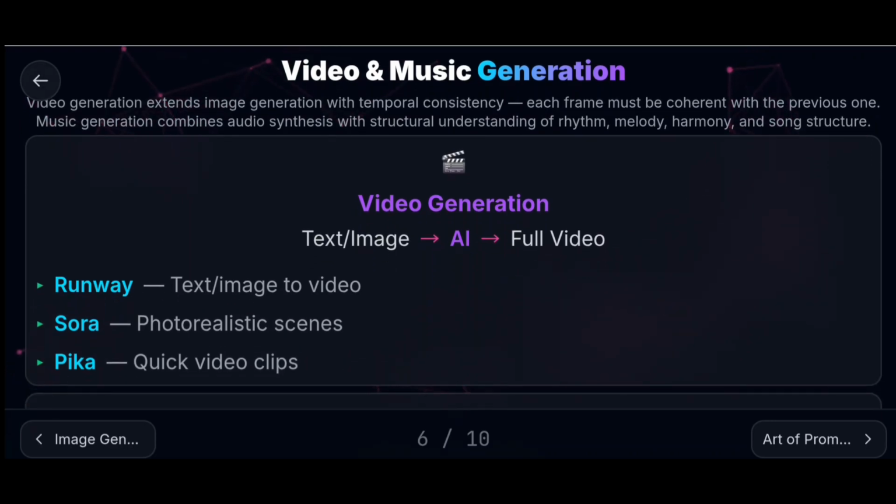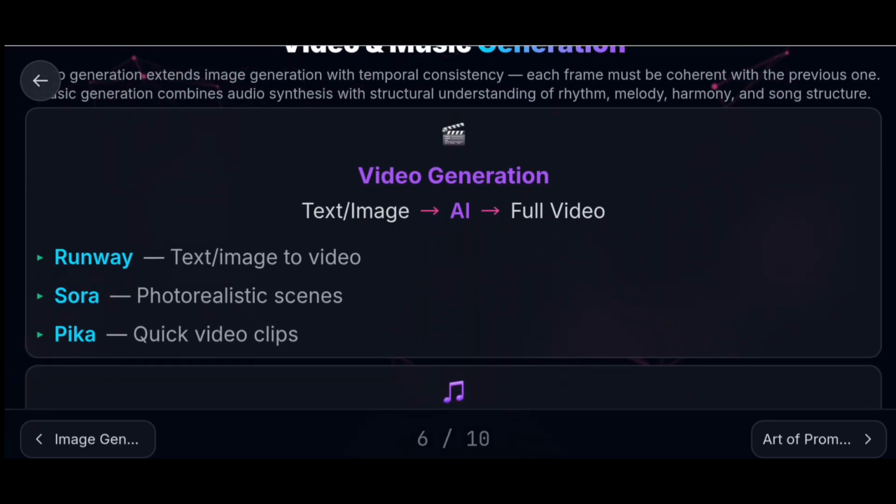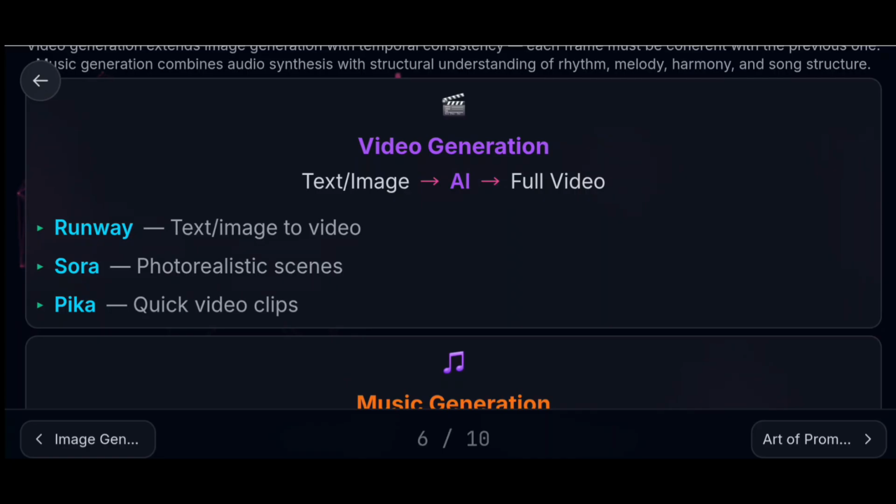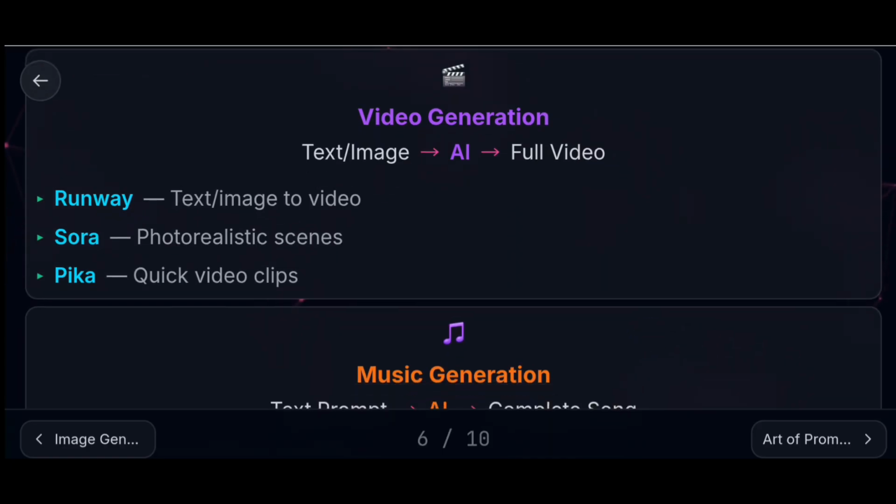How does video generation work? It takes text or an image, and AI is a middleman here that creates a full video. Some tools for video generation are Runway, text or image to video, Sora, photorealistic scenes, Pika, quick video clips, and we can even use Meta for video generation.